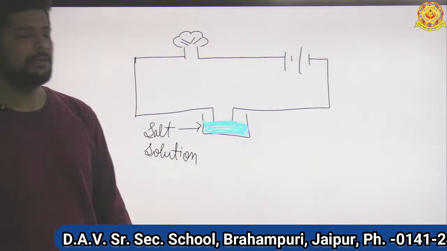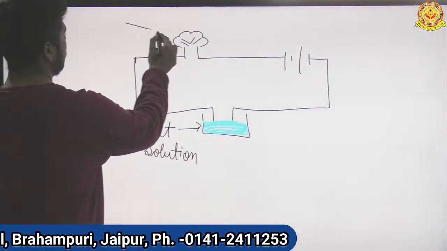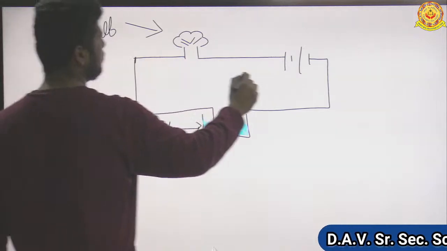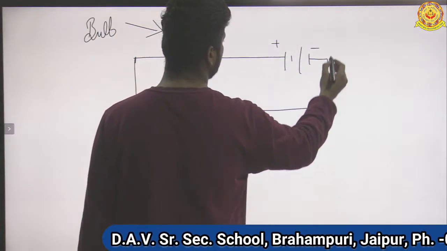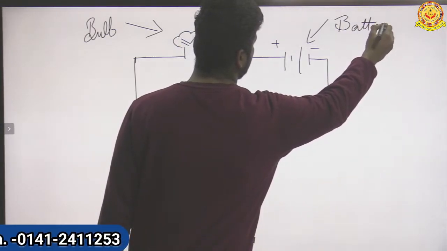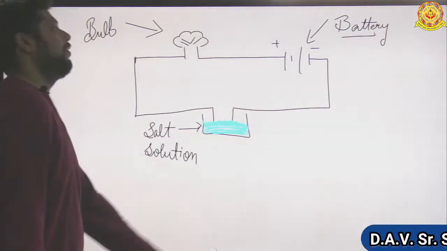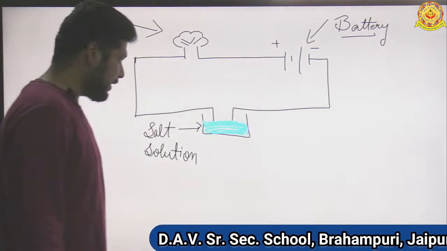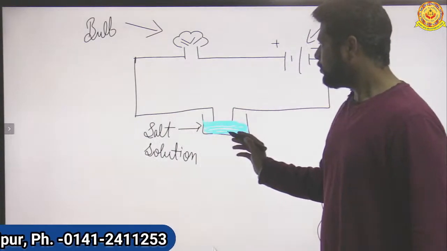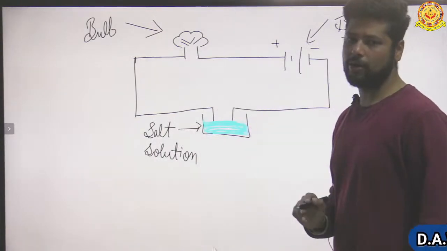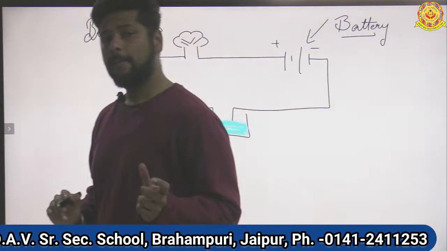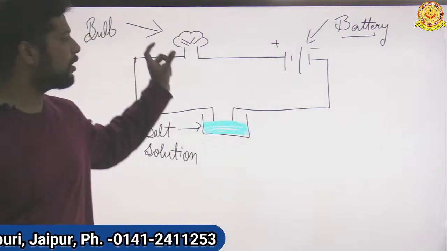Now we have seen that distilled water is a bad conductor of electricity. This is the battery. Now suppose I have dissolved some salt in that distilled water. Now it is a good conductor of electricity, but in this case also our bulb is not glowing.